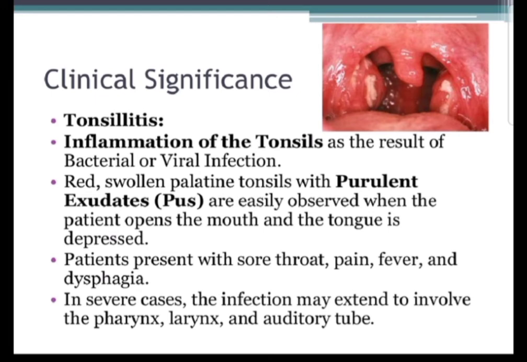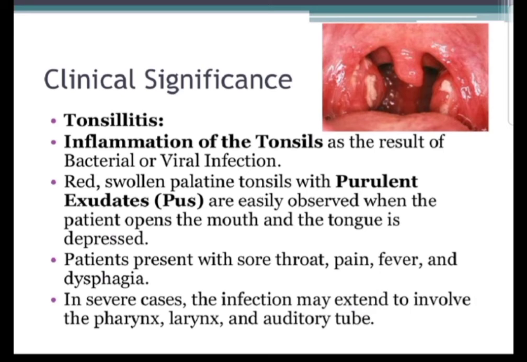Clinical significance. I have told you that the inflammation and infection of the palatine tonsil is a very common disease, especially in the children and school going children. They suffer from repeated attacks of tonsillitis, and inflammation of the tonsils as the result of bacterial or viral infection is called tonsillitis. You can see these red swollen palatine tonsils with purulent exudate, pus is coming out.